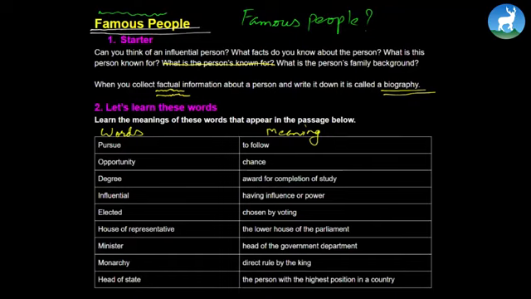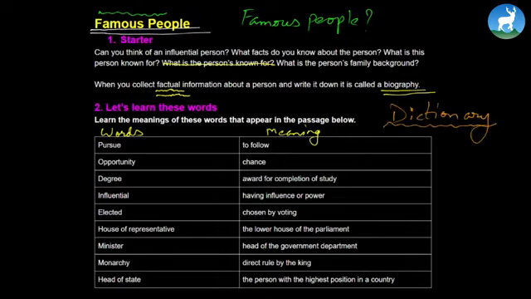There might be many more words whose meaning you might not know, so make sure a dictionary is always next to you. Make best use of it, and thank goodness today we have mobile applications where you can download wonderful dictionaries.